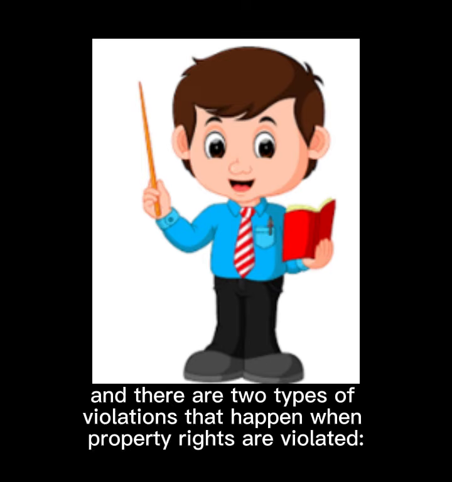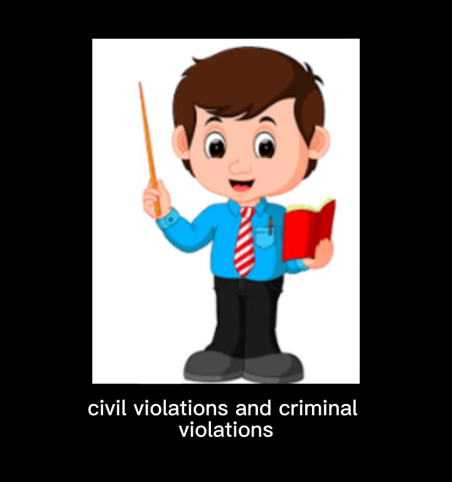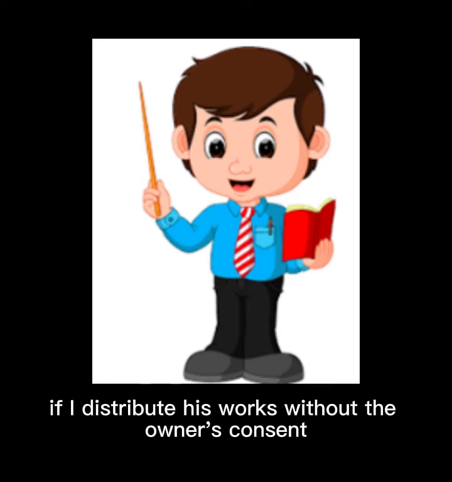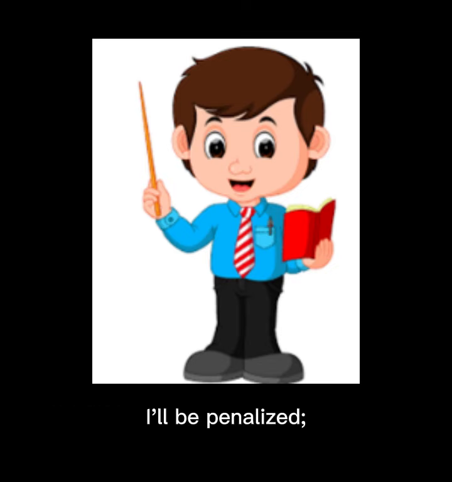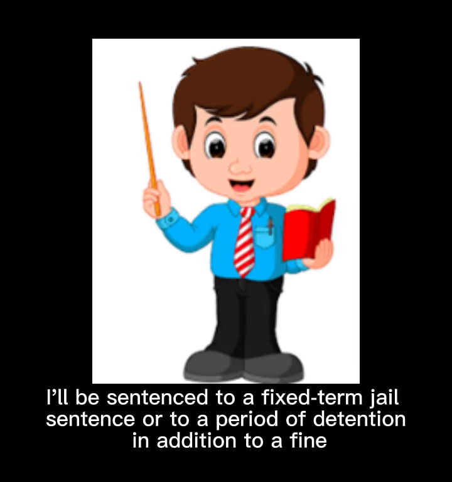There are two types of violations that happen when property rights are violated: civil violations and criminal violations. For instance, if I distribute his works without the owner's consent, I'll be penalized. If I use them for profit, I'll be sentenced to a fixed-term jail sentence or to a period of detention in addition to a fine.